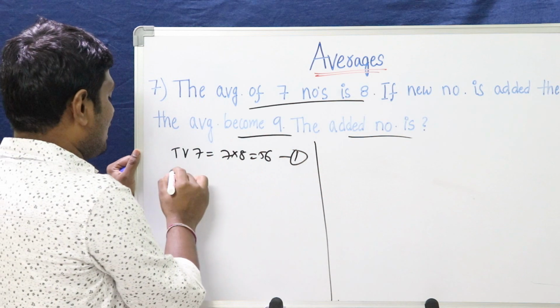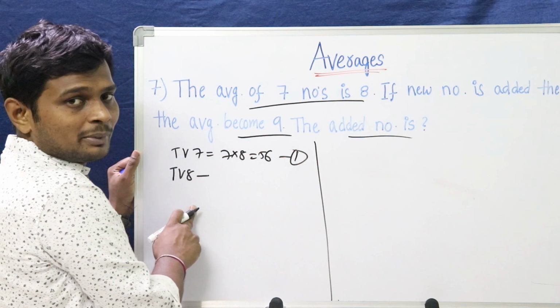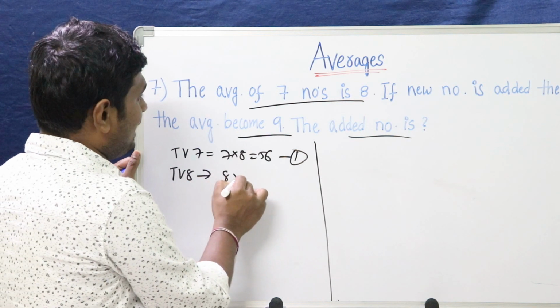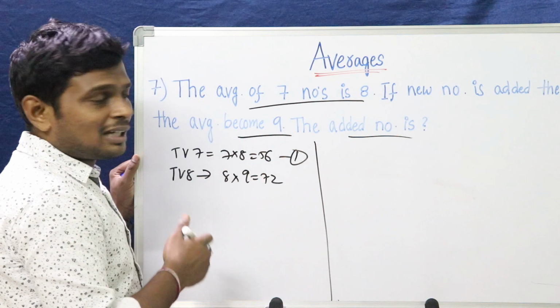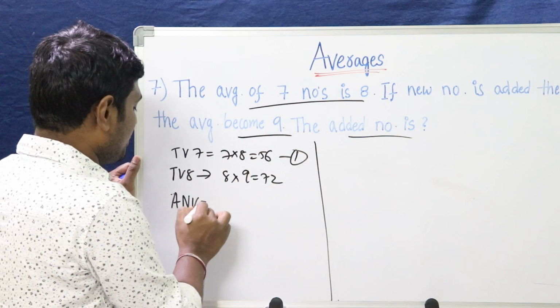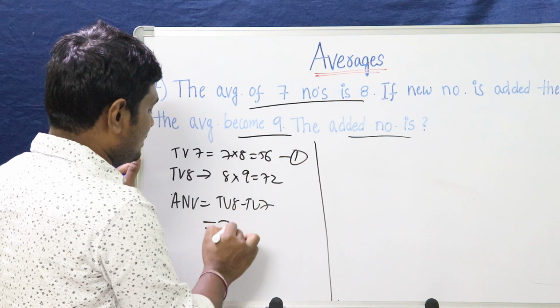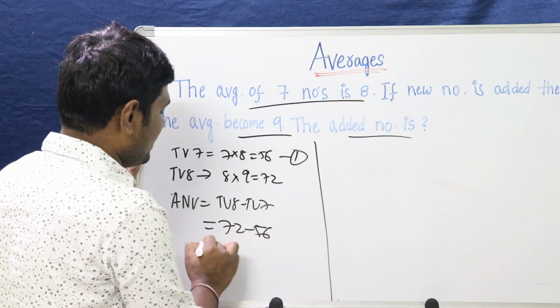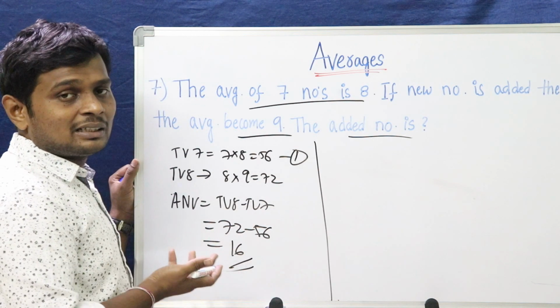If a new number is added, the total value of 8, right? 7 plus 1 new number is added. Total value is 8 into 9, 72. What were you asked to solve? You were asked to solve the added number. So the added number value is TV8 minus TV7, as simple as that. 72 minus 56, that is 16. This is the answer. This way you can solve in the traditional approach.